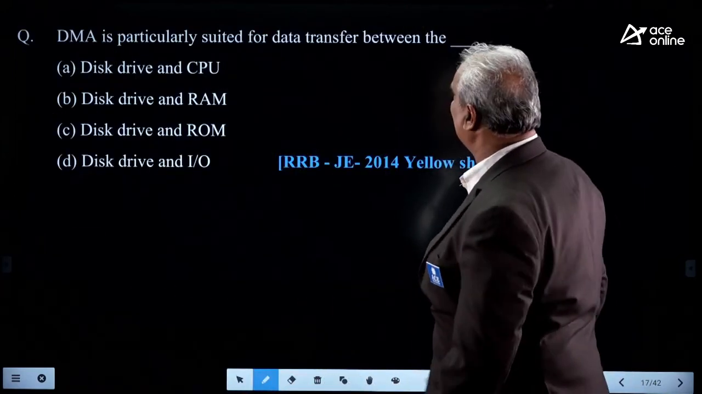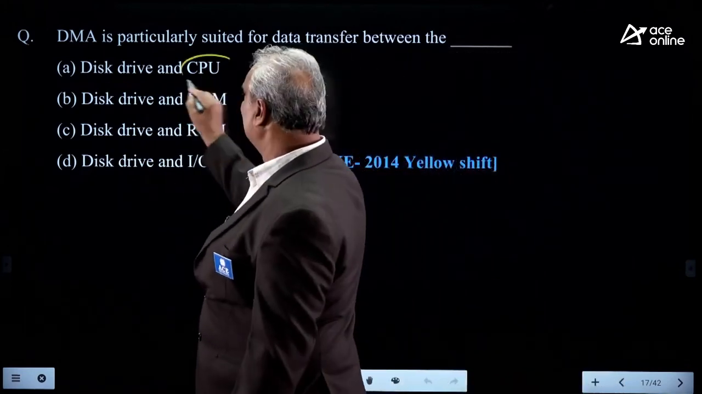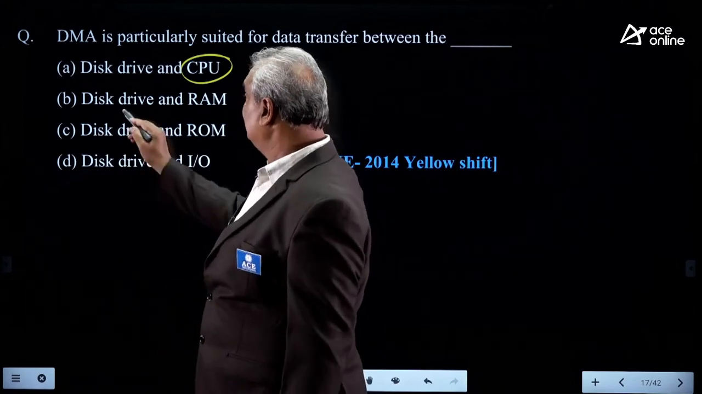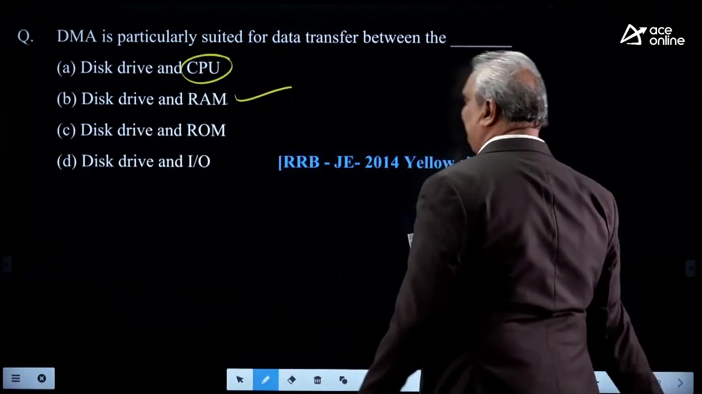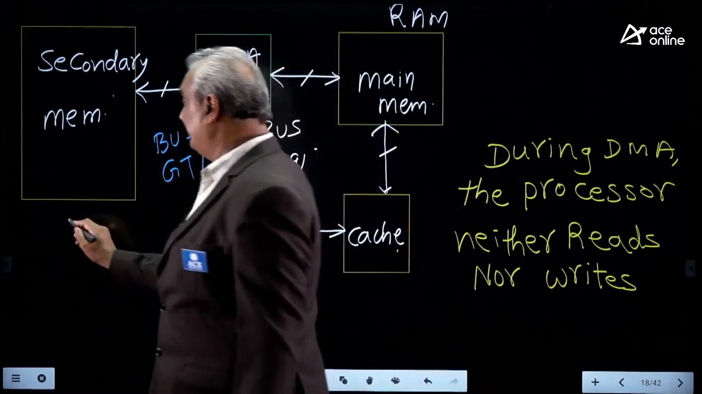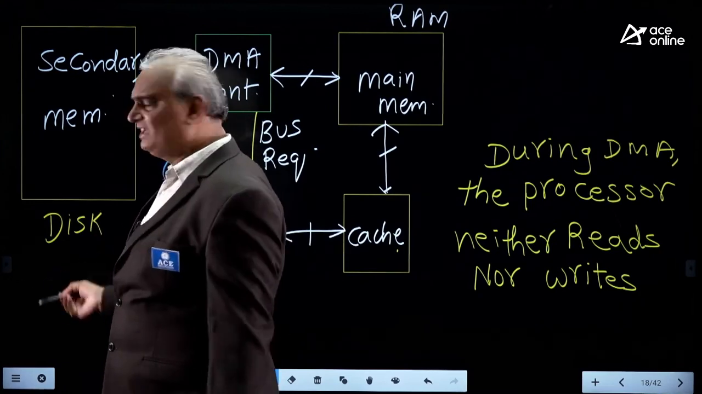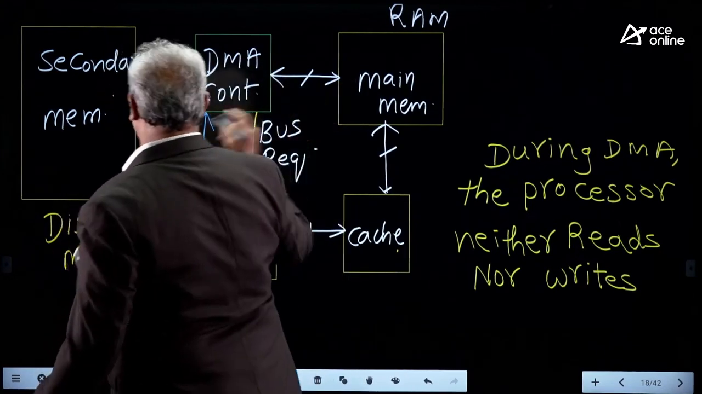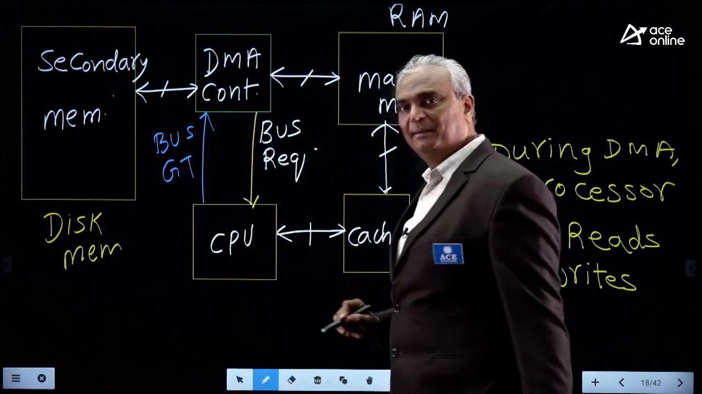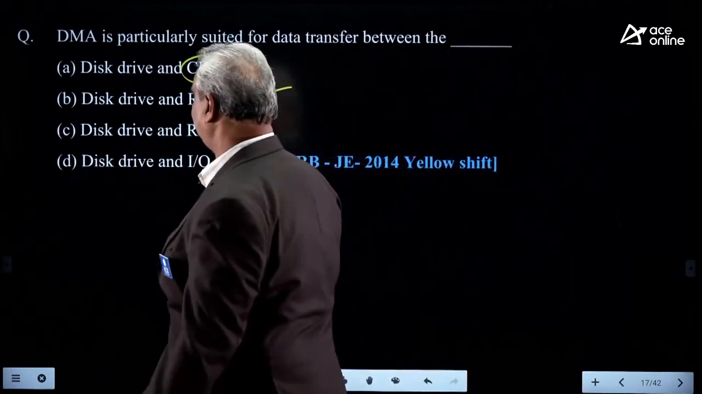DMA is particularly suited for data transfer between the disk drive and RAM. The CPU is not involved in the DMA operation. The disk drive is also known as secondary memory, or disk memory. An example is the hard disk. So, the DMA controller is placed between disk memory and main memory. So, the correct answer is B.